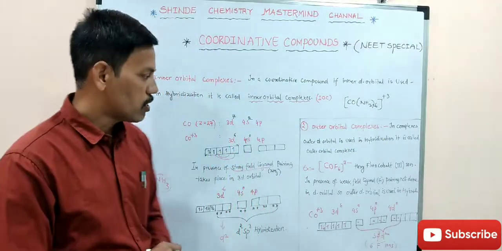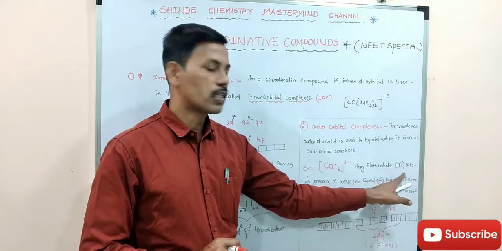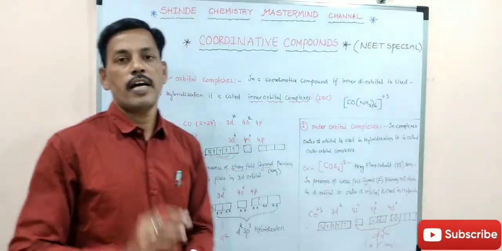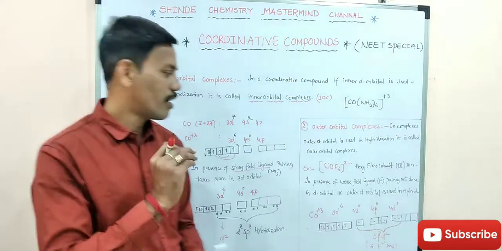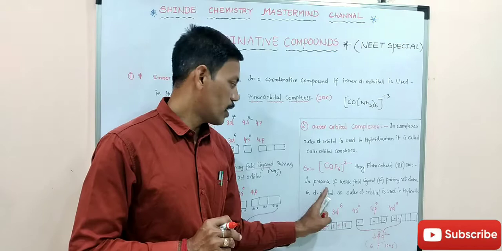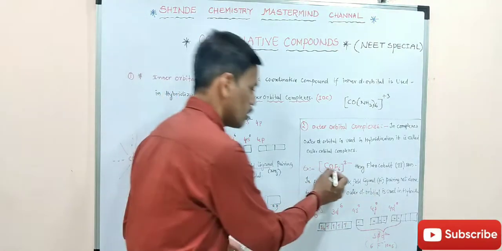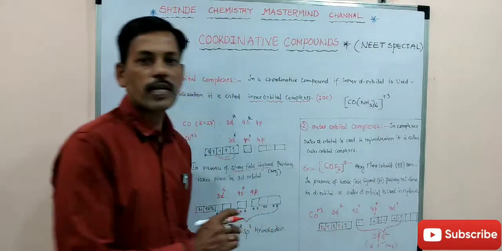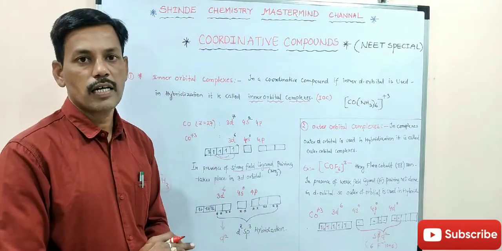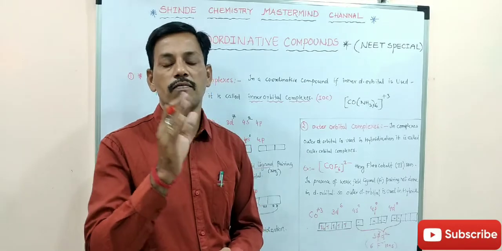If you see the example for this, hexafluorocobalt(III) ion. In this hexafluorocobalt(III) ion, the ligand is in the presence of weak field ligand. Here the ligand is fluoride. How many fluorides are there? Six fluorides are there, but these ligands are very weak.